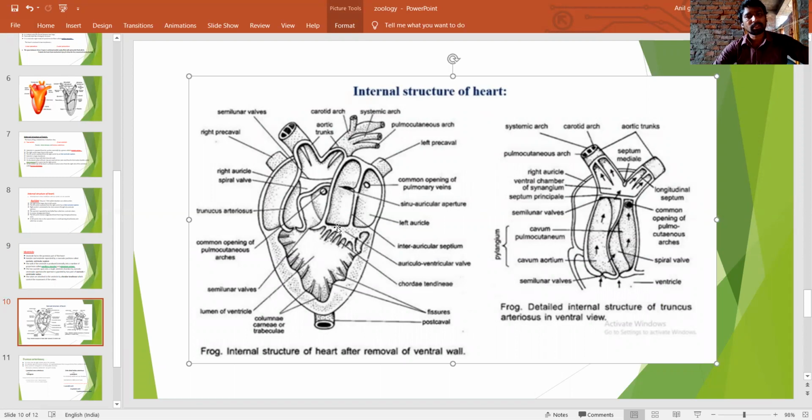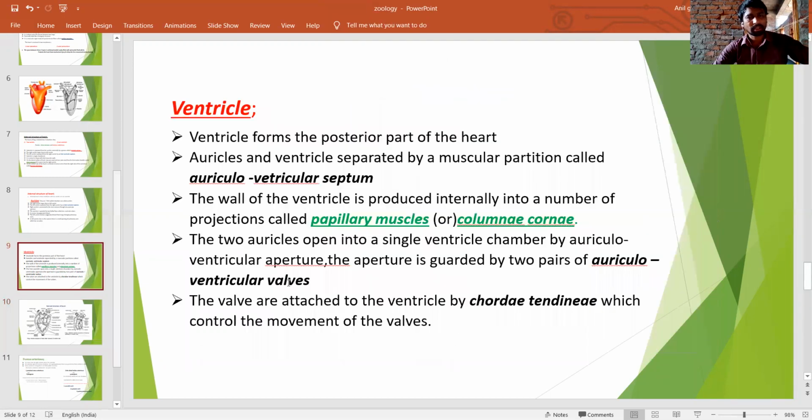The right auricle and left auricle open into the ventricle. This opening is known as the auriculoventricular septum, and it is guarded by the auriculoventricular valves. The auriculoventricular valves are attached to the chordae tendineae. What is the function of chordae tendineae? They control the movement of the valves. This is the structure of the ventricle.